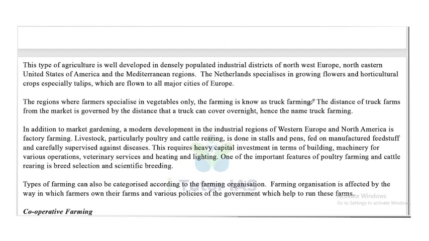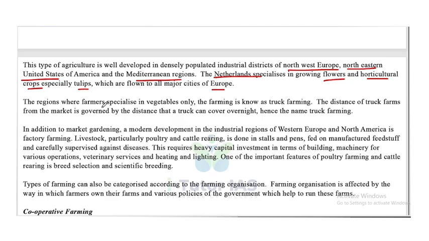Now, this type of agriculture is well developed in densely populated industrial districts of Northwest Europe, Northeastern United States of America, and the Mediterranean region. So these are some of the main places practicing this type of agriculture. The Netherlands specializes in growing flowers and horticulture crops, especially tulips, which are flown to all major cities of Europe.